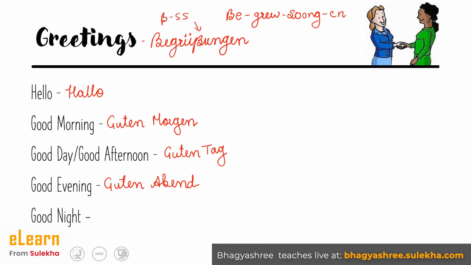Then we have good night. Now good night has a different ending for Guten. So here we say Gute Nacht. There is no N at the end. So this you have to remember. So the greetings that we have learned so far are Hallo for hello, Guten Morgen for good morning, Guten Tag for good day or good afternoon, Guten Abend for good evening, Gute Nacht for good night.